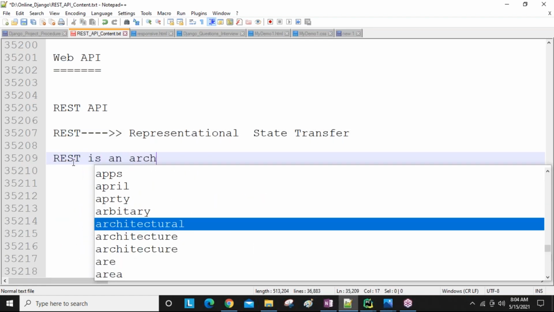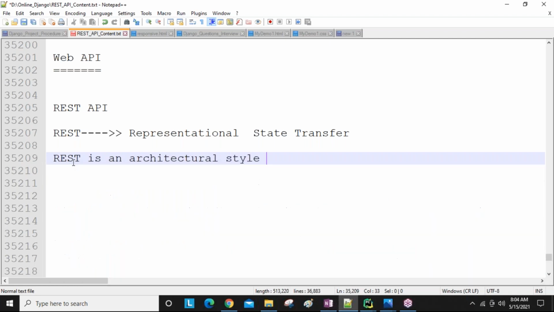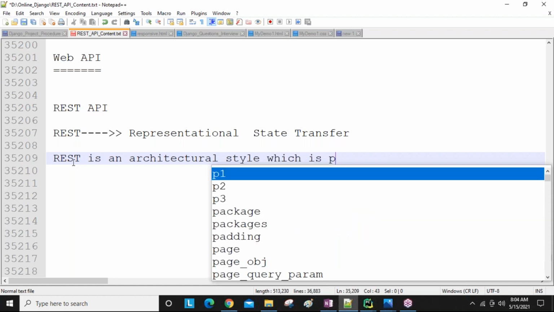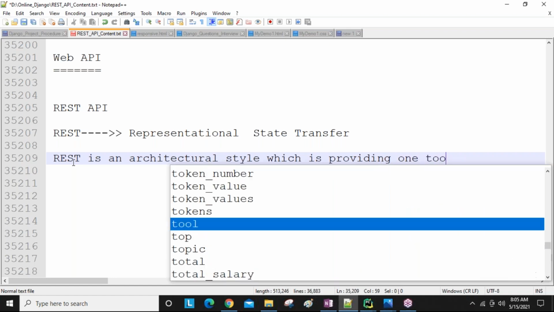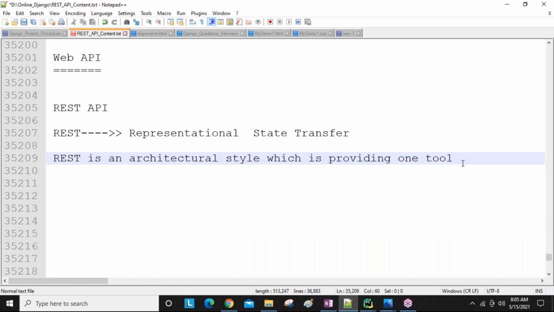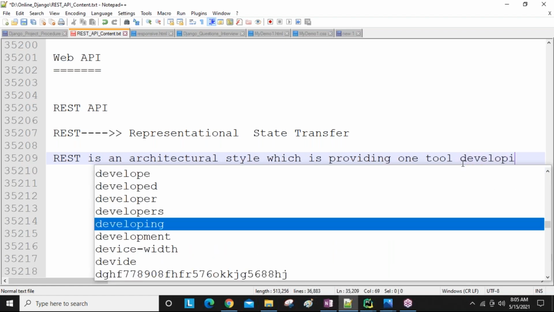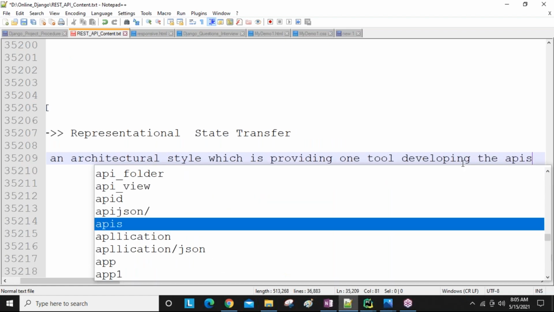REST is an architectural style which is providing one tool to test the APIs, which is providing one tool to developing the APIs.